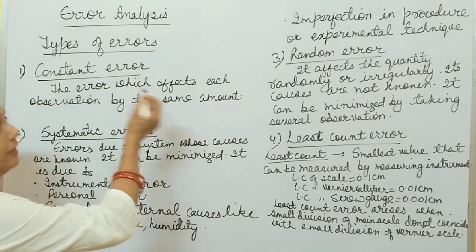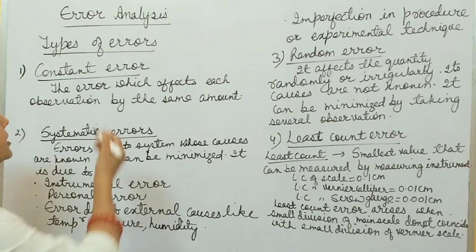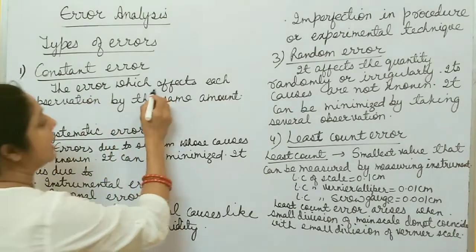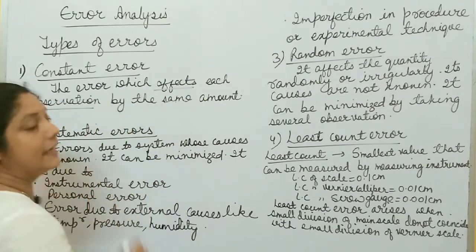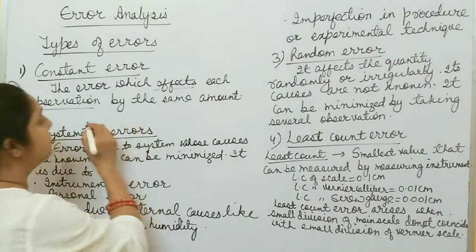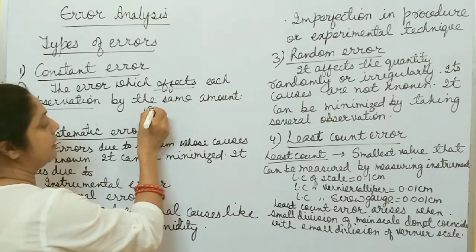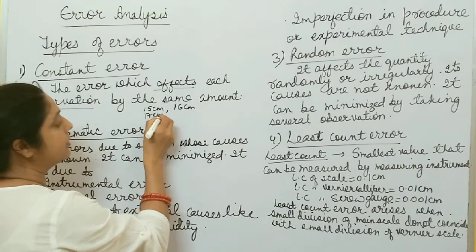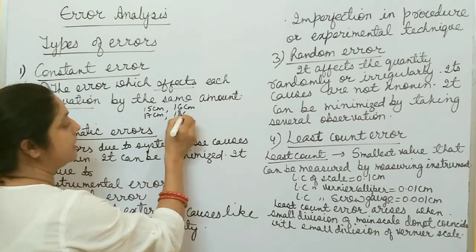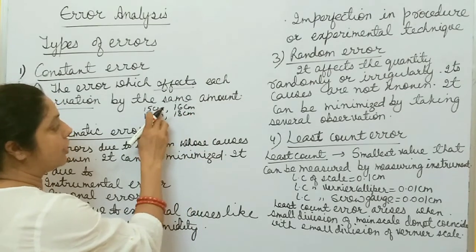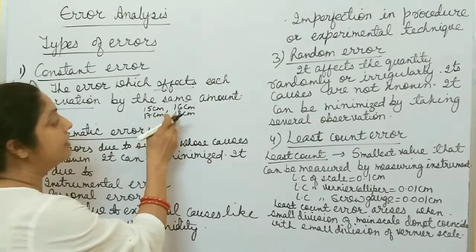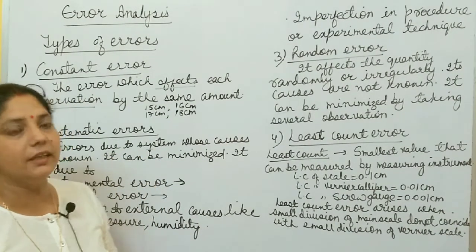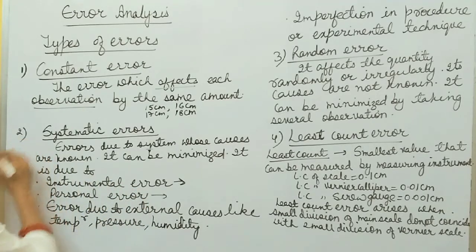After that, we will discuss types of error. First one is constant error. Constant, as the name suggests, means constant amount or same amount. The error which affects each observation by the same amount. Suppose you want to measure 15 centimeter, but you get the answer 16 centimeter. If you want to measure 17 centimeter, you get a measured value of 18 centimeter. It affects each observation by the same amount. Here a 1 centimeter difference is there, and it is due to a false setup of the measuring instruments. Now the second one is systematic error.